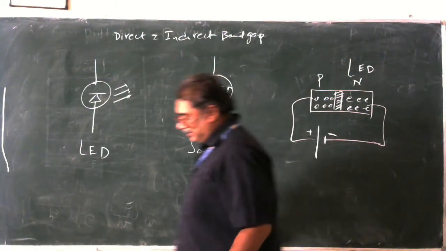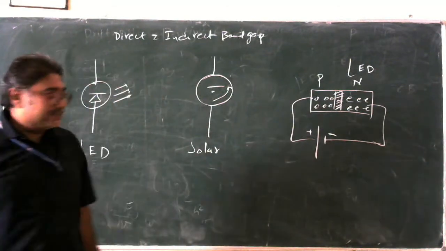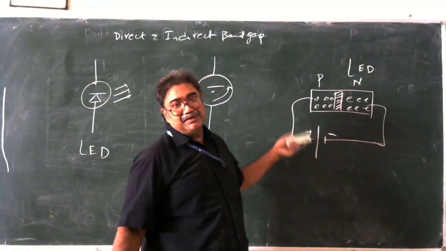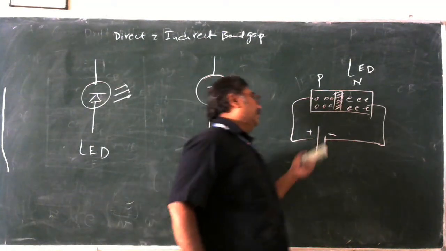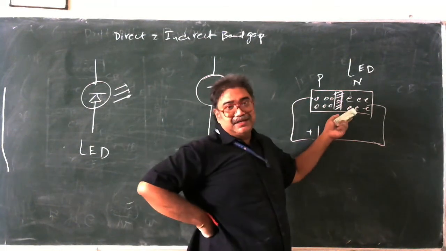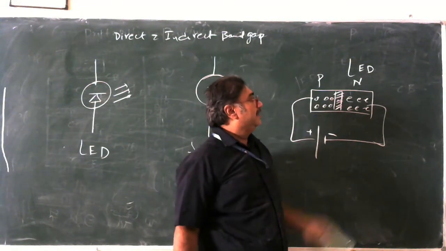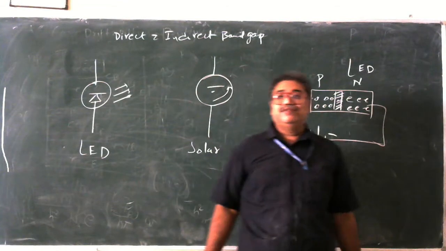So when the circuit is connected, what is happening? The positive is trying to drive the holes, because both are positive charge, there is a repulsion between them. And this is a negative charge and electrons are also negative charge, there is a repulsion between them. And therefore holes will go and hit the junction, electrons will go and hit the junction. When they hit the junction, what happens?